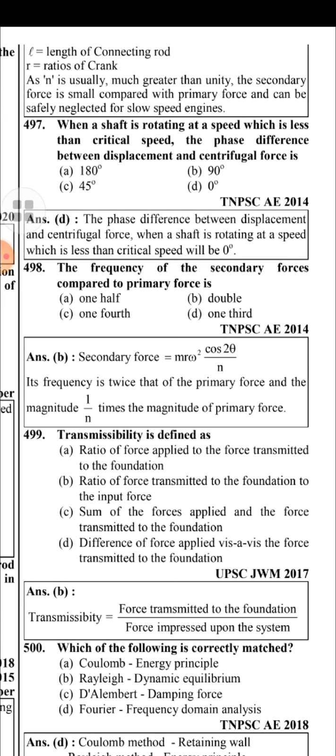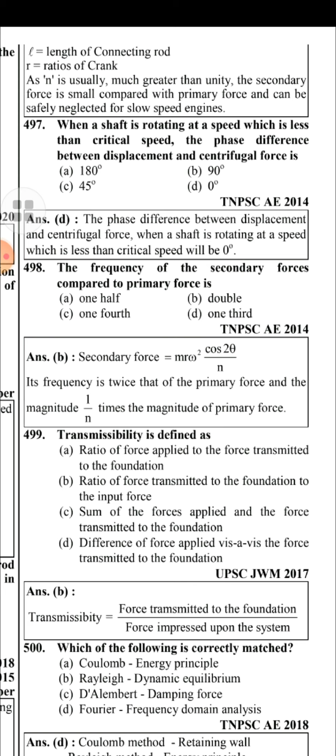When a shaft is rotating at a speed which is less than the critical speed, the phase difference between the displacement and centrifugal force is 0 degree. The phase difference between the displacement and centrifugal force when a shaft is rotating at a speed which is less than the critical speed will be 0 degree.